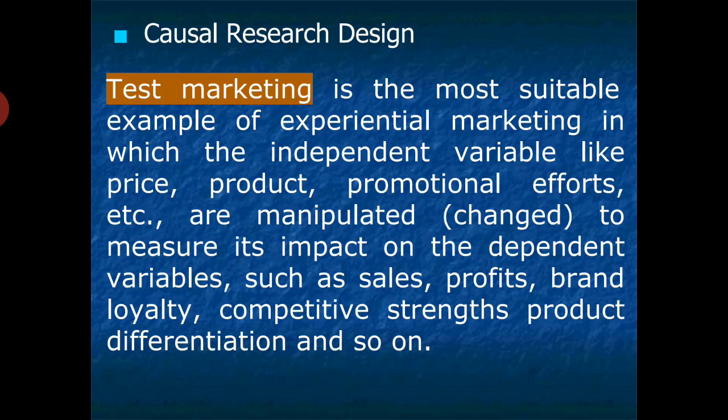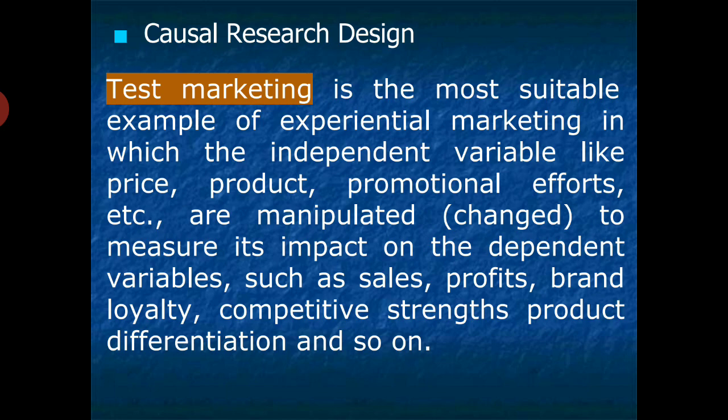Test marketing. Just recall, students, the new product development process of SEM 4 and SEM 3. Eight steps, the seventh step will be test marketing, and in test marketing the company launches the new product on a very small scale, on a very focused or specific group of customers, and they go with experimental marketing. Fine.